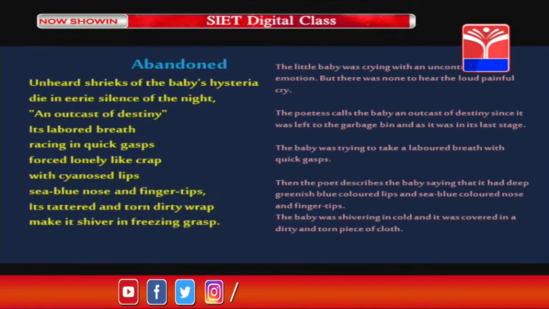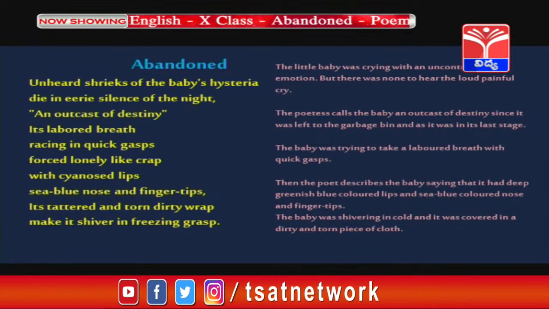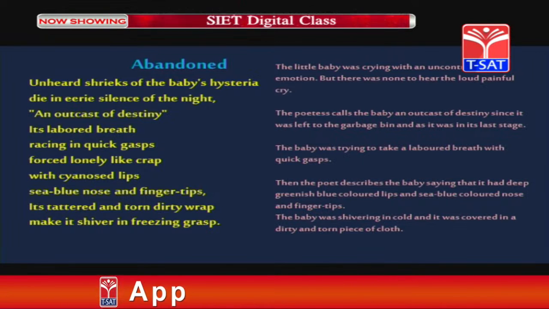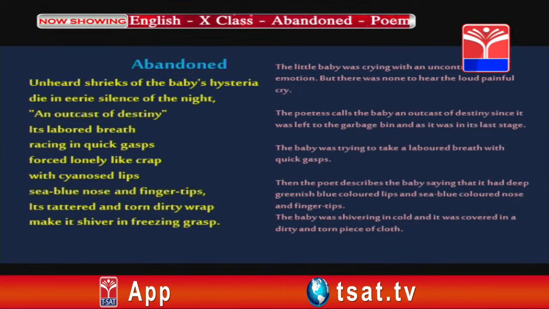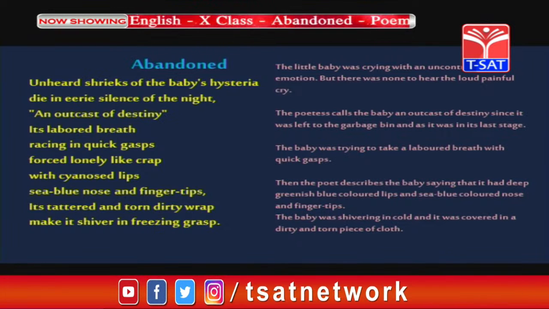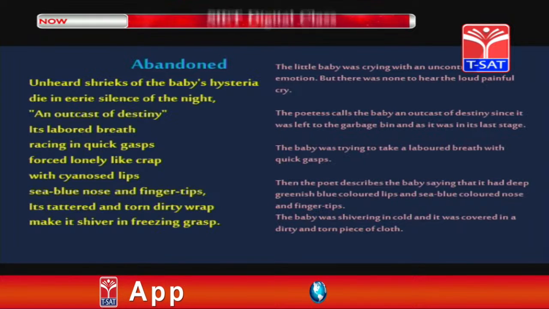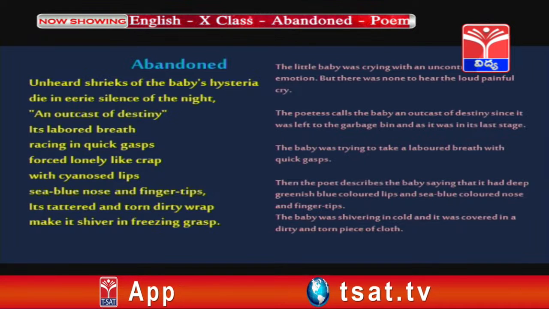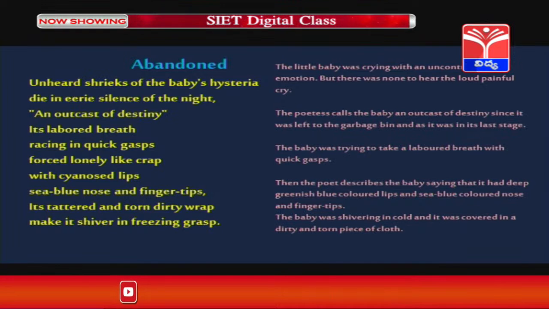Now, let us look at the summary of this second part. The little baby was crying with an uncontrollable emotion. You can see, unheard shrieks of the baby's hysteria die in eerie silence of the night. It means that the little baby was crying with an uncontrollable emotion, but there was none to hear the loud, painful cry of the child. An outcast of destiny, its labored breath racing in quick gasps, forced lonely like crab.